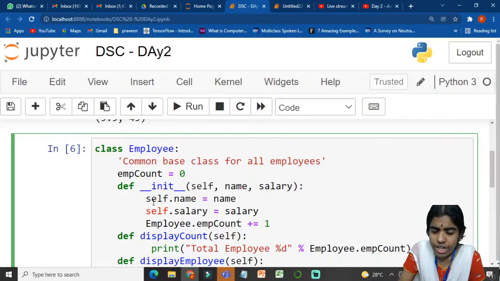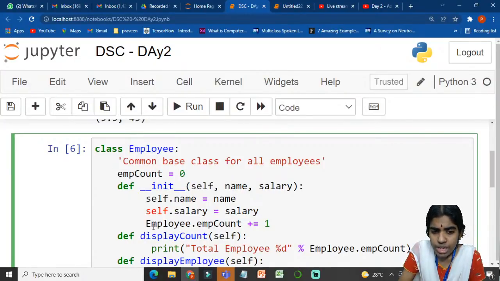So after defining a user-defined function, I am initializing the name. self.name equal to name and self.salary equal to salary. Whichever arguments I am passing to this parameterized function, I am initializing the name of an employee and the salary of an employee, that is, how much salary he is earning.